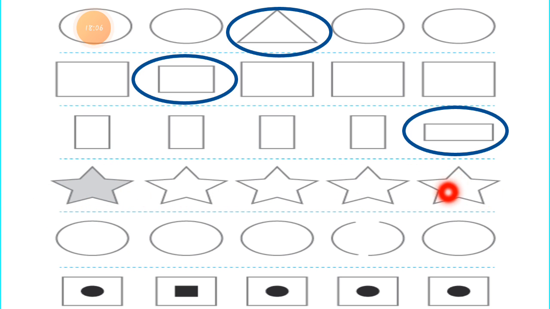Other stars are empty, without any color. So I can say this star is different from the other stars because other stars are empty and blank, without any color. Other stars are white in color, and this star we are choosing as the different one. This is filled with color, which is grey.